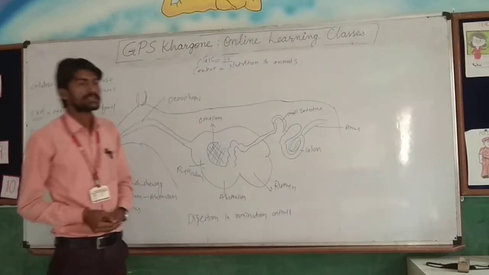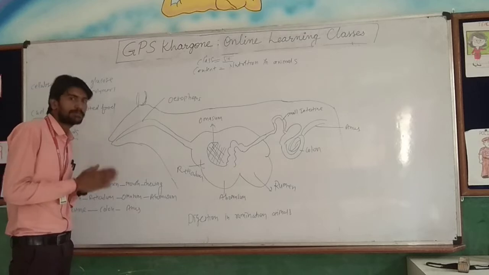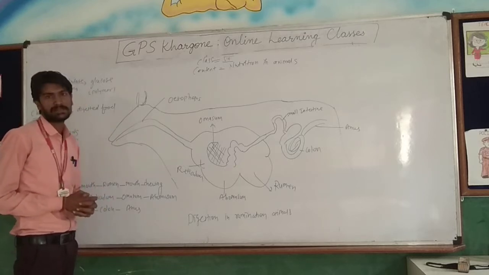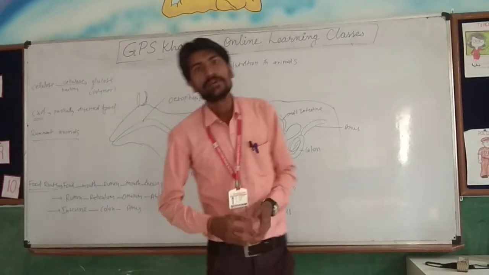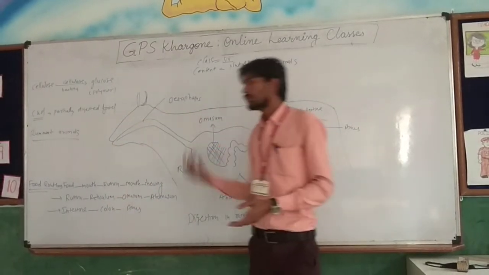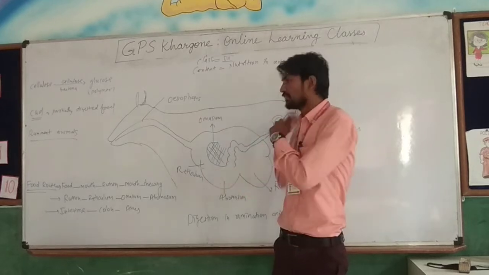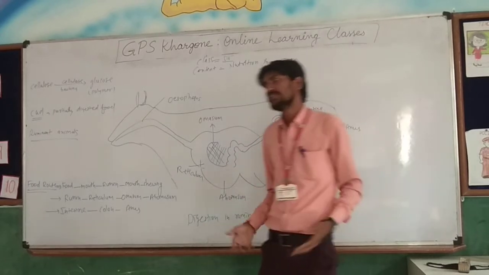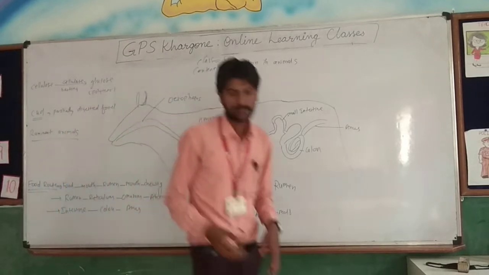Now we are going to discuss how digestion takes place in herbivorous animals, or grass eating animals, that is also known as ruminants. How the food goes inside their body, how the food is digested, and how they digest the food. So all these things we will discuss in this chapter. Clear?